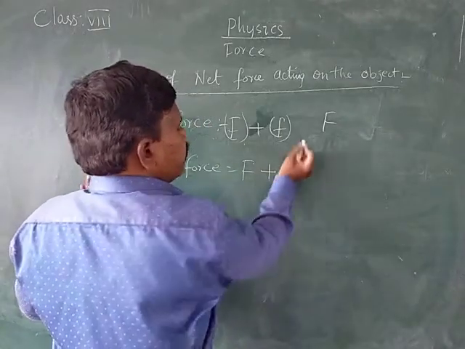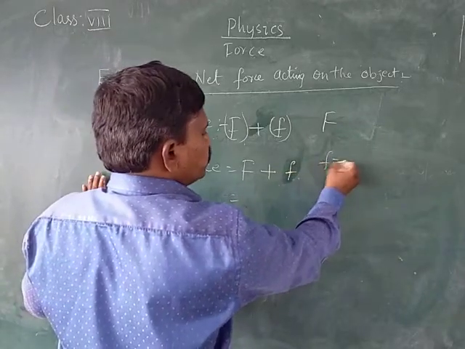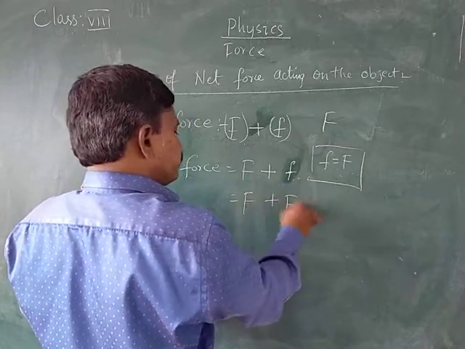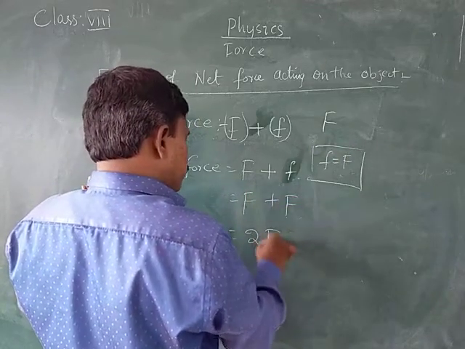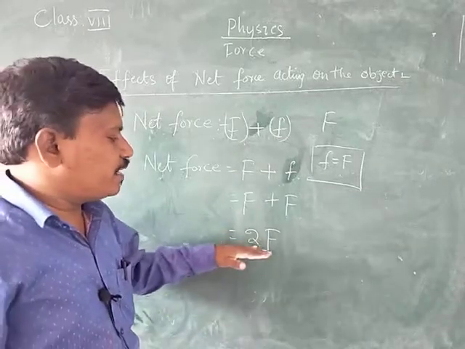As they are in the same direction, F. And here when both magnitudes are the same, we get F plus F, that is equal to 2F. Okay, the net force acting on the body in the same direction will be 2F.